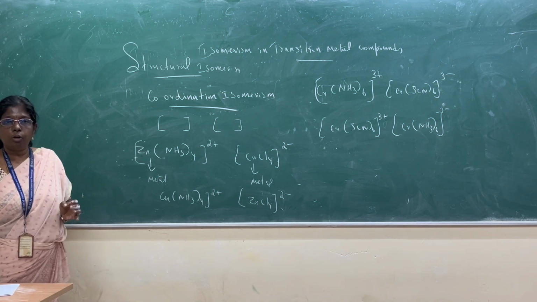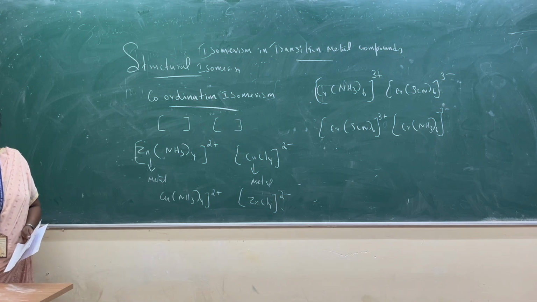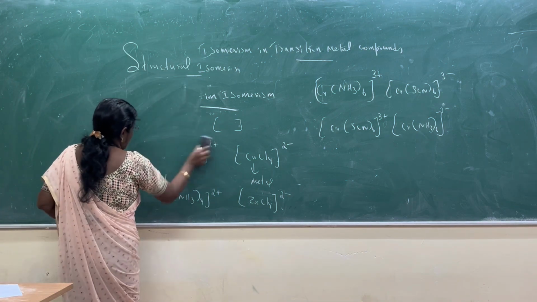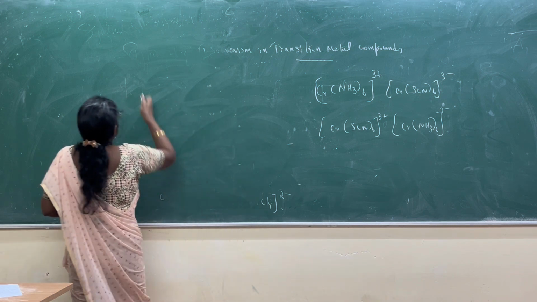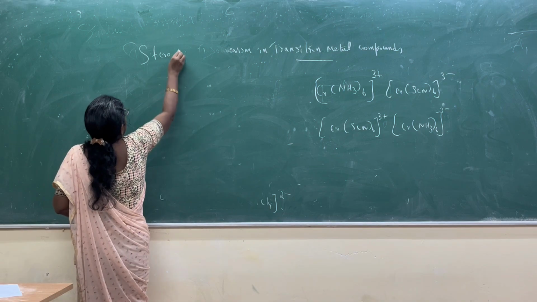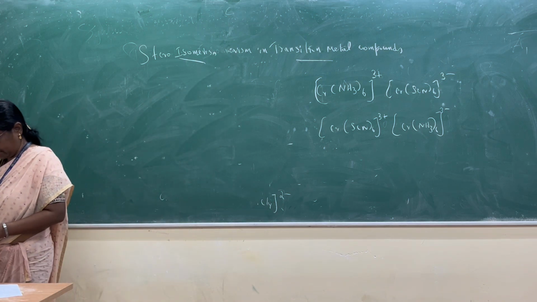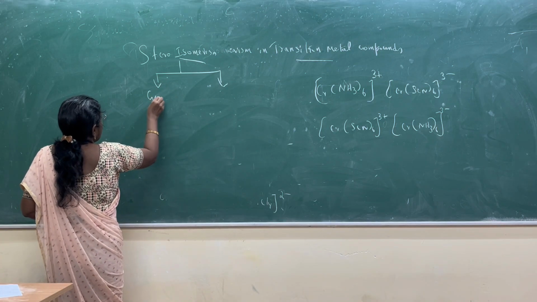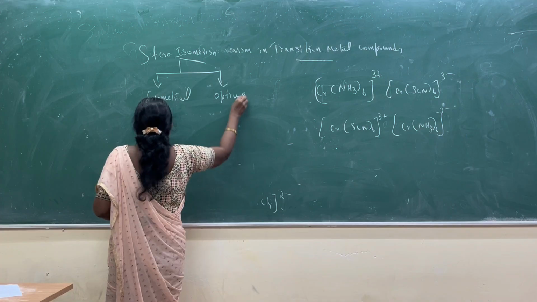So now coming to stereoisomerism. Stereoisomerism is of two types. So what are the two types of stereoisomerism? The first one is called geometrical or cis-trans isomerism. Stereoisomerism is of two types, geometrical and optical isomerism.